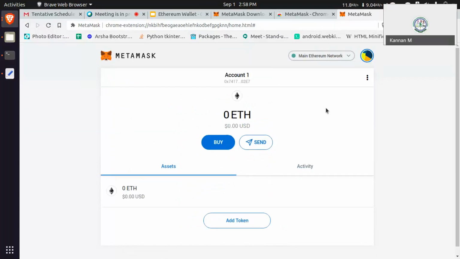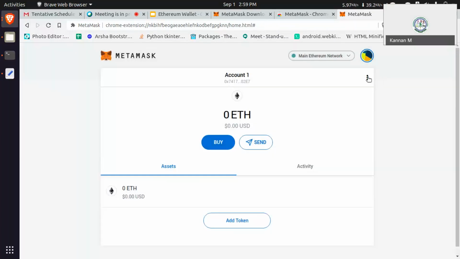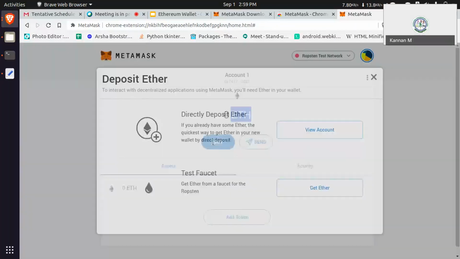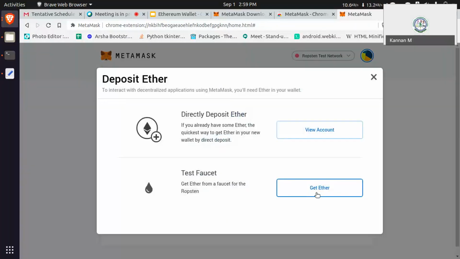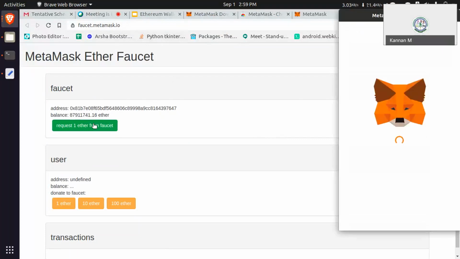Okay, this is mainnet. If you have any Ethereum in mainnet, you can get the balances. If you want to buy, you can buy it here. They are giving options. As of now, we don't need mainnet. We will play with Ropsten. In Ropsten we don't have a balance. How we get the balances: just click buy. There is a test faucet. Just click that. It will navigate to some other URL like faucet.metamask.io. Click request one ether.